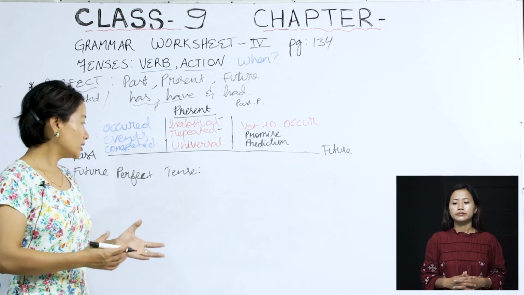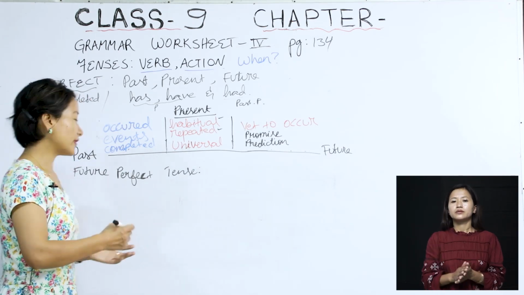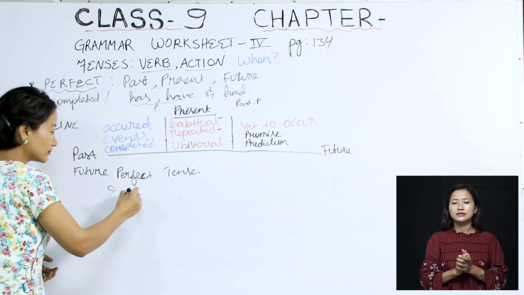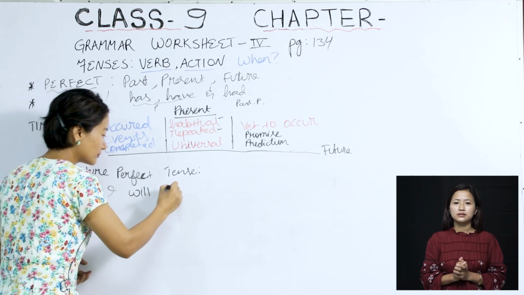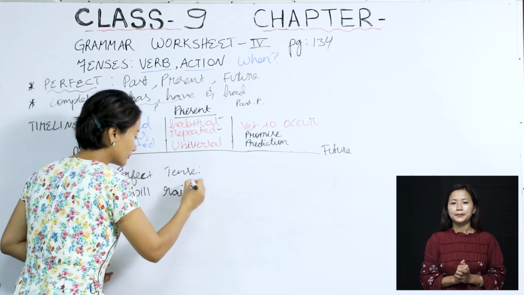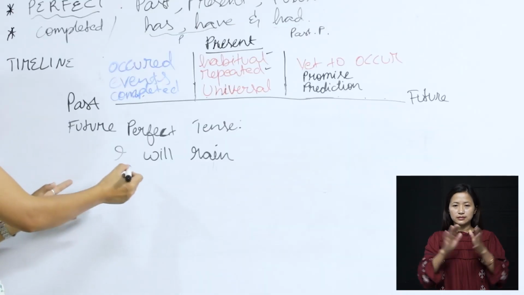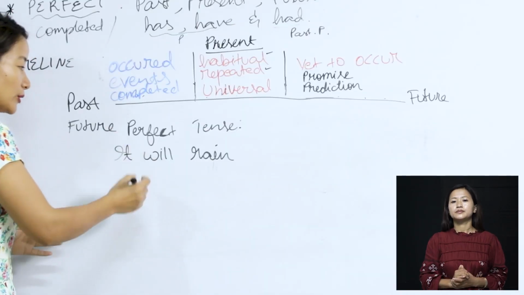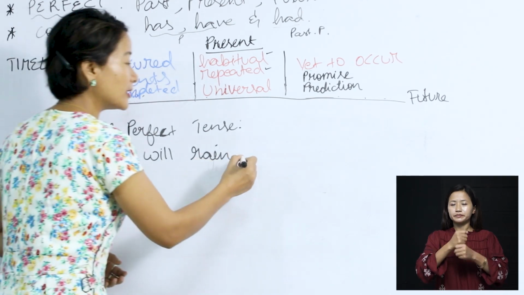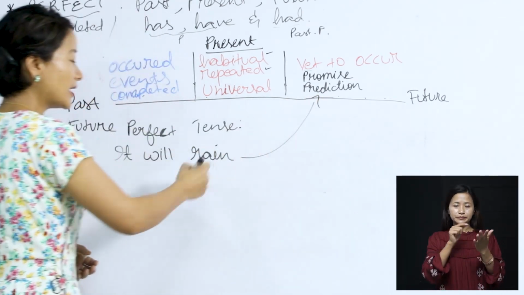So let's take a look at some examples of the future perfect. Supposing our sentence is, it will rain. We are making, remember, we are making a prediction here.